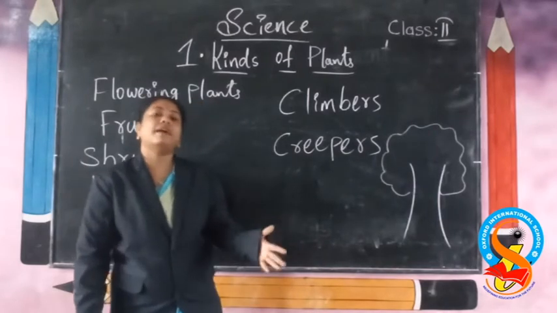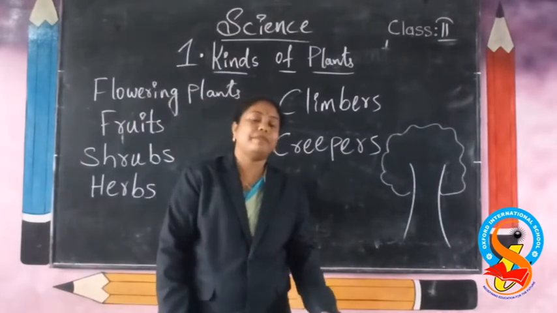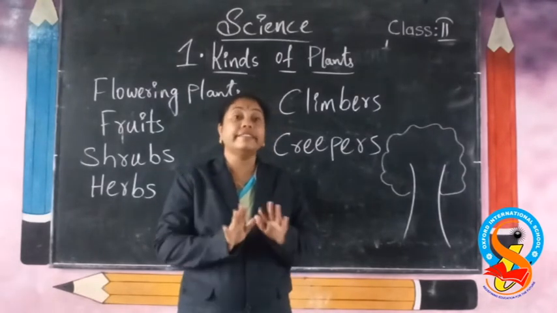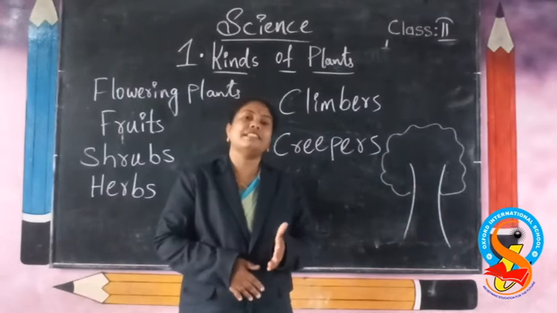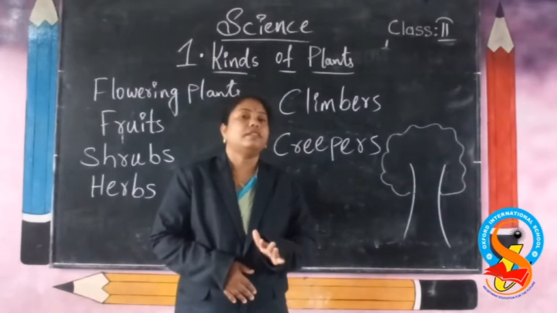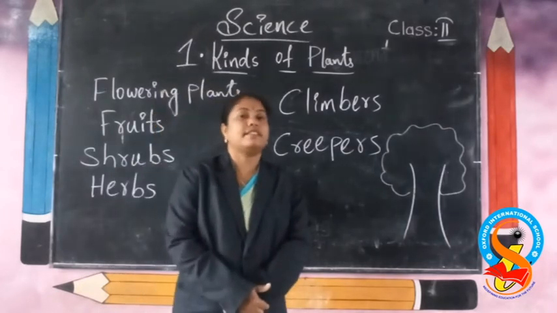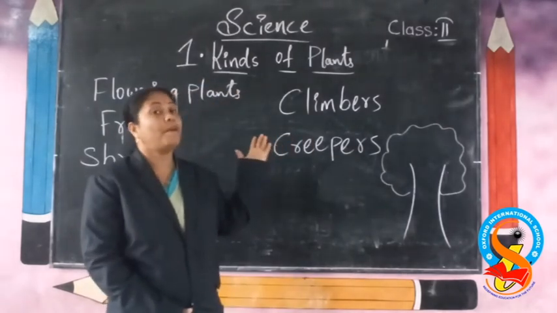Some plants will be big, some plants will be small, and some plants will be very small. We all know about plants. They are green in color. There are some plants in yellow color also. They are non-green, and are called non-green plants. Now we are discussing different types of plants.